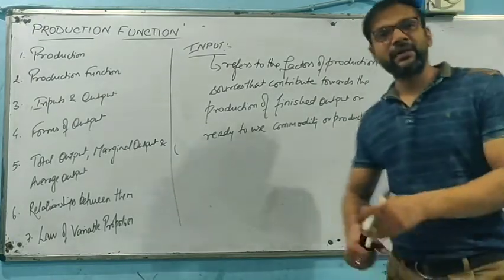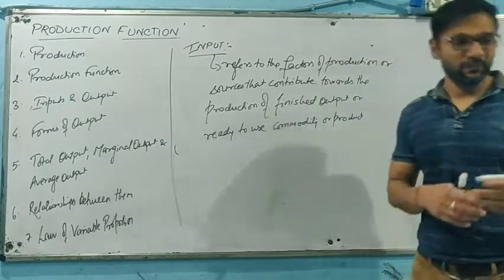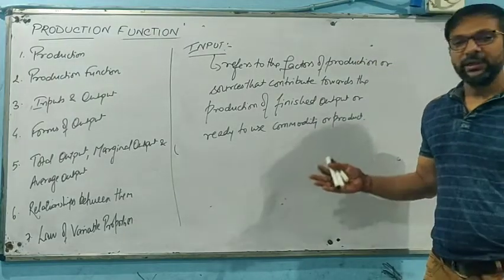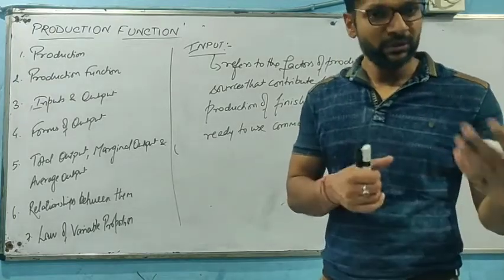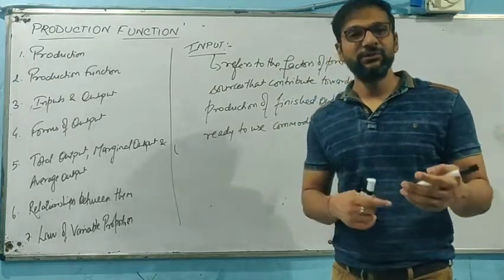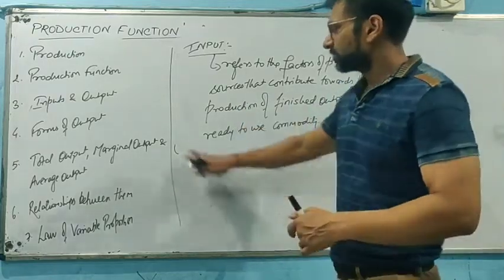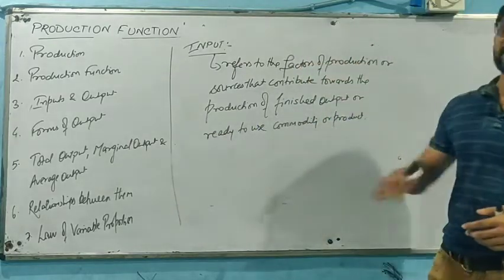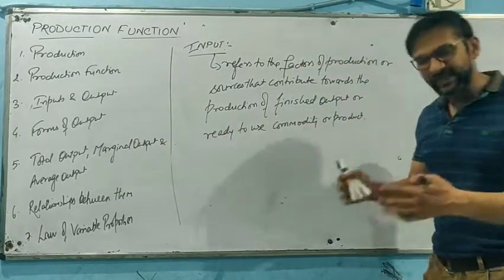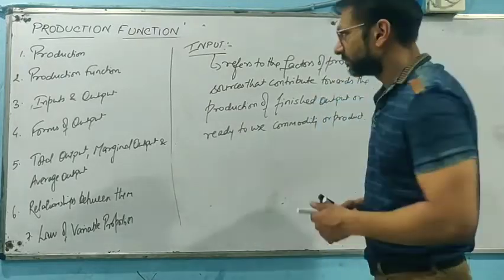Whatever the goods that are available in the market that we go out to buy, they all require some sort of processing or production, and the only inputs that contribute to the development of these outputs. So with respect to output, it is basically ready to use or an end use commodity that is required for final consumption.